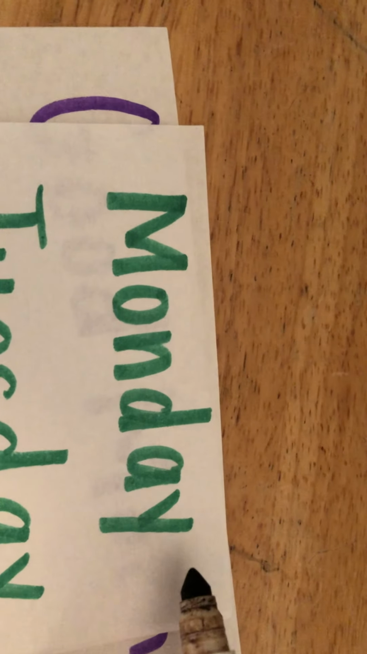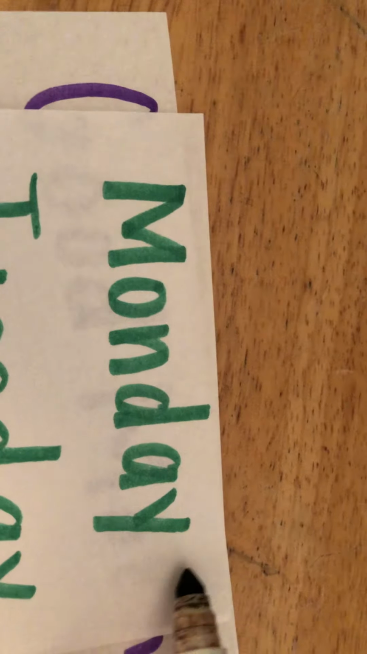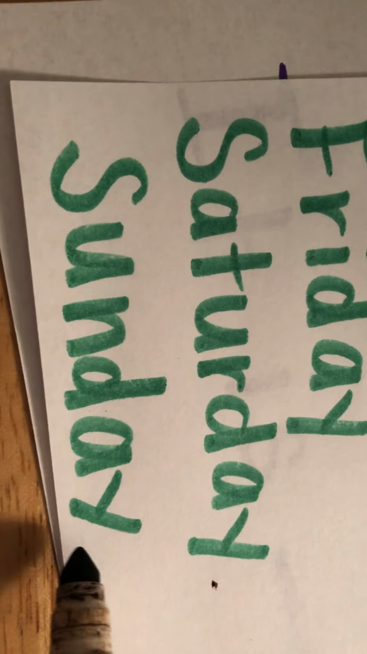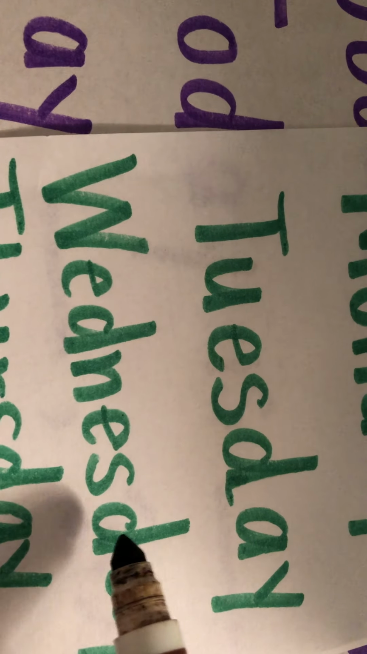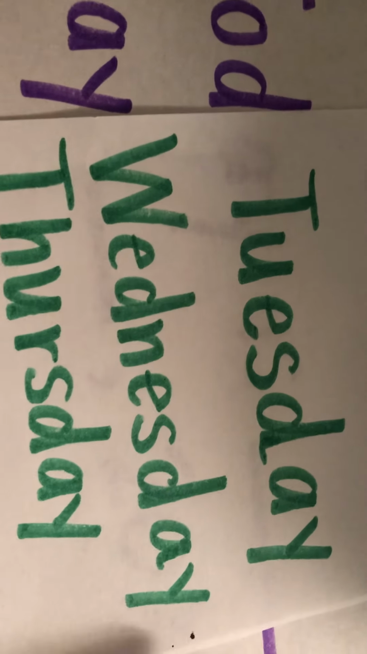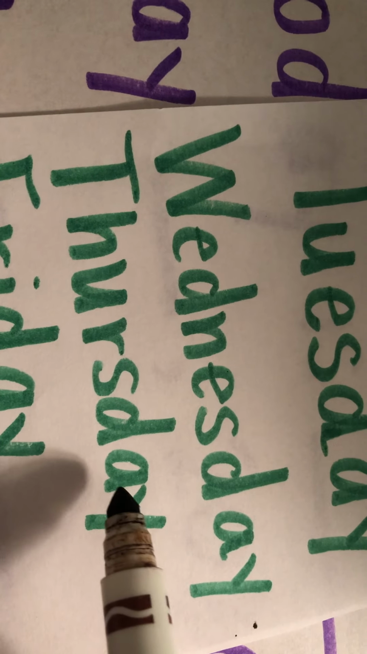I'm going to point to the words, and I'd like you to help me read. Are we ready? Monday, Tuesday, Wednesday, Thursday, Friday, Saturday, Sunday. So, did you know that today is Wednesday? It is. Today is Wednesday. That means yesterday was Tuesday. If today is Wednesday, tomorrow will be Thursday.